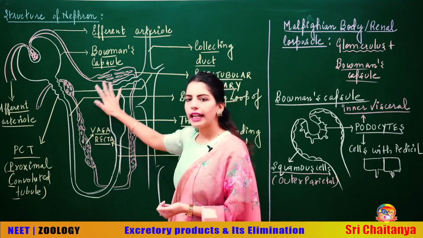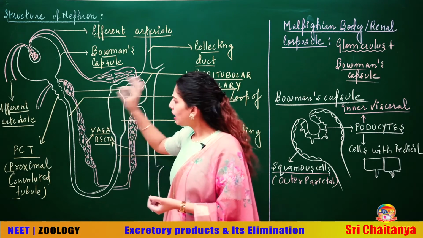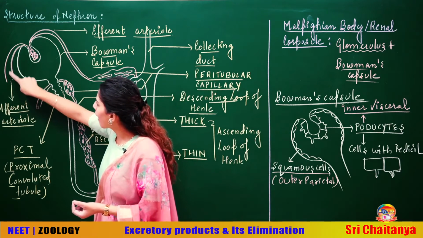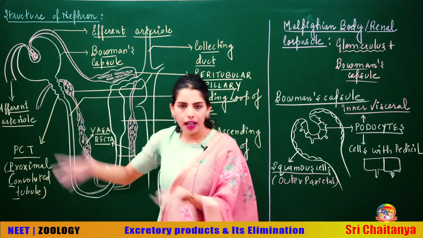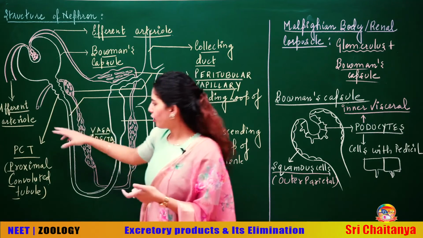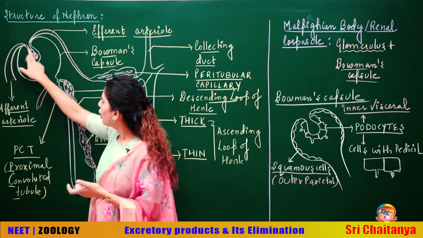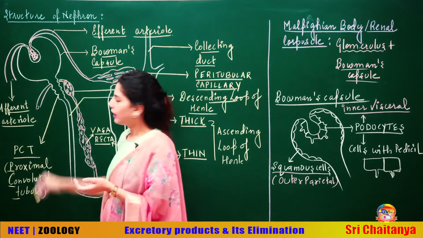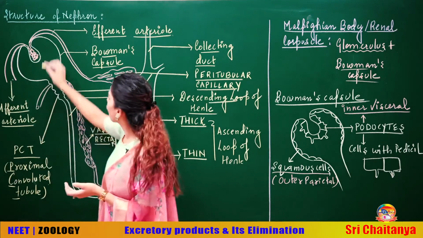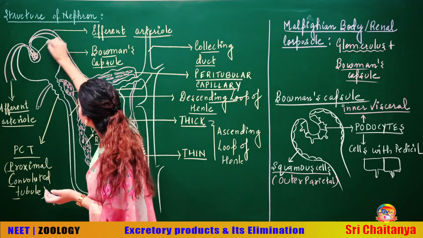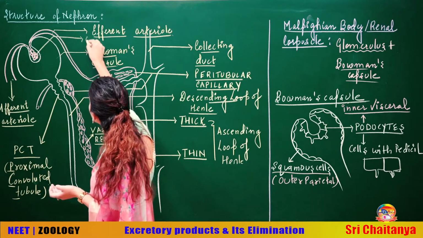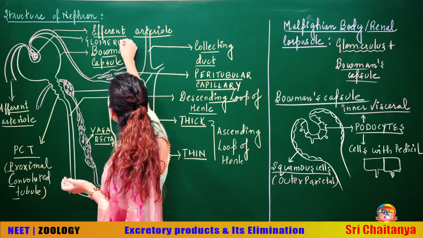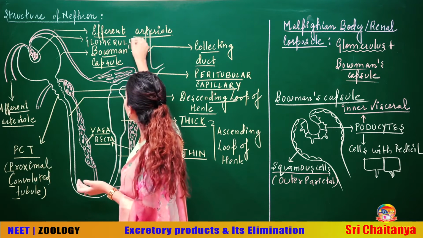Now students, looking at the first part, the afferent arteriole, do you see this one? This is the afferent arteriole which brings the blood into your nephron. Do you see it is forming a network of capillaries? This tuft of capillaries is called the glomerulus.